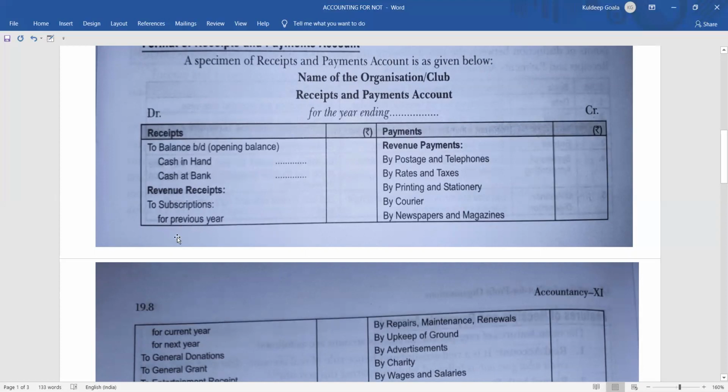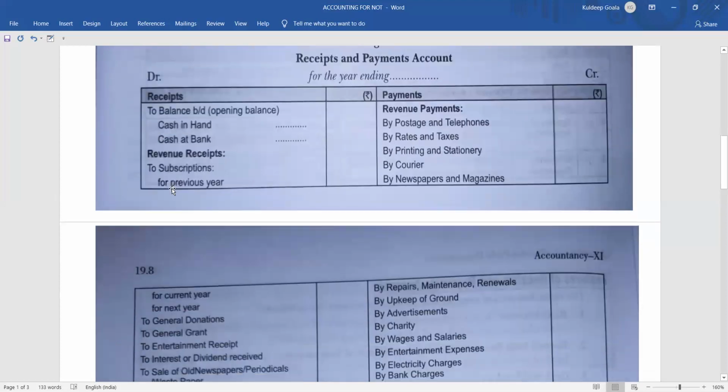So all the subscription received in this year will come here. If it is for the previous year, it will also be coming under here. If it is for the current year, that will also be coming. If it is for the previous year, then also it will come.